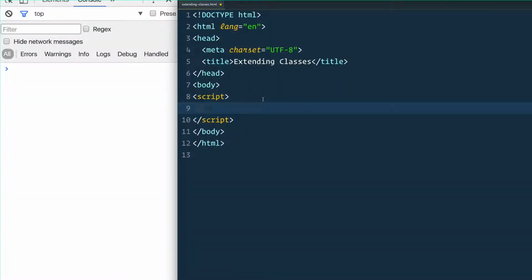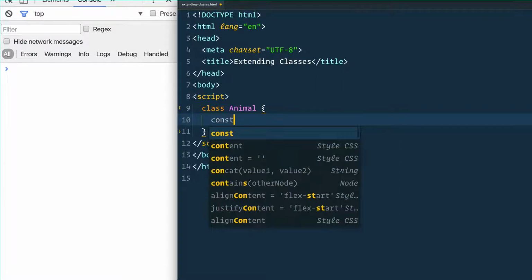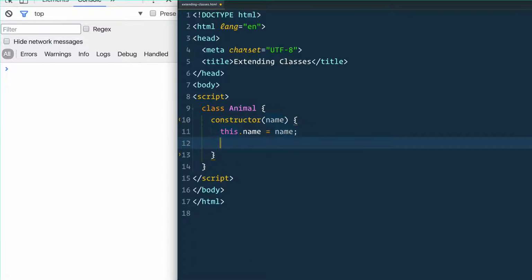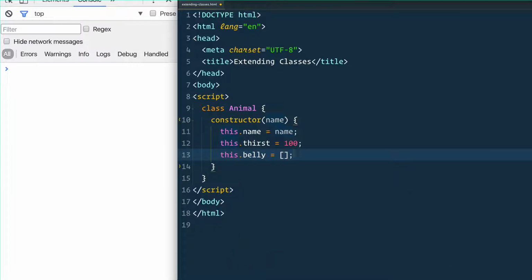ES6 classes can also be extended. And to show you that, let's make an animal class that will take in a name. And then we'll also have a couple properties: this.thirst is 100, and this.belly. If they want to eat something, we'll start with an empty belly.